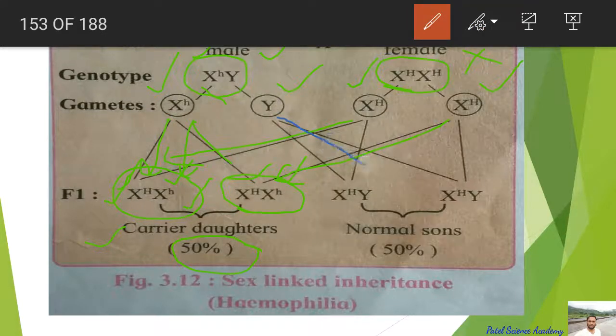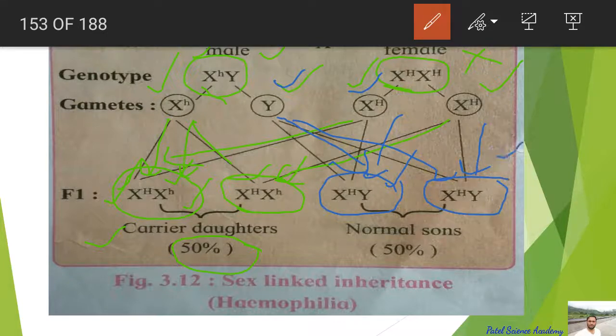Now we'll see the cross of this Y with this X. So it will be X^H from this and Y from this parent, so it will be a son and he is normal, and the same cross will be here to produce a normal son. So 50% chances of normal sons, X^H Y, X^H Y.